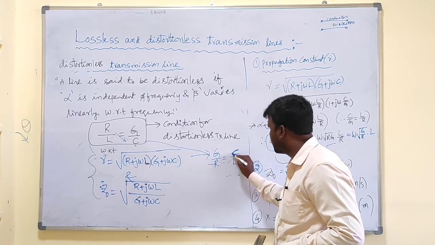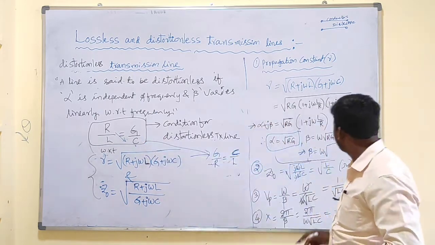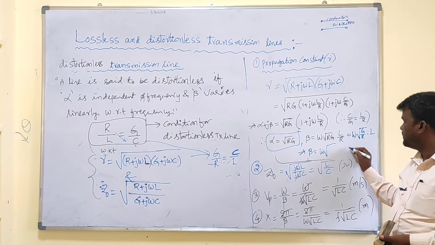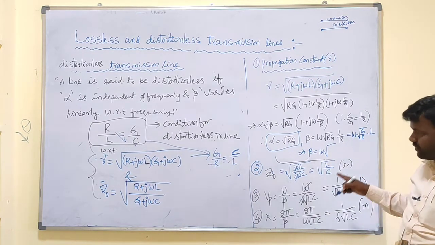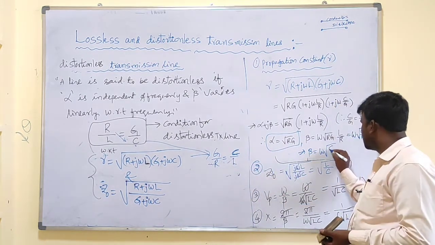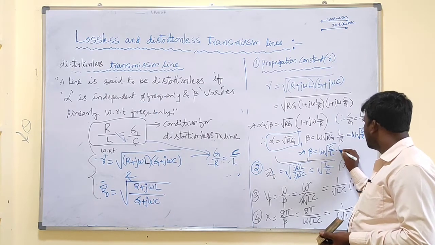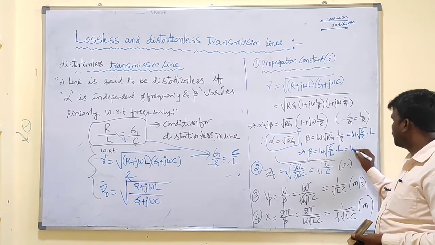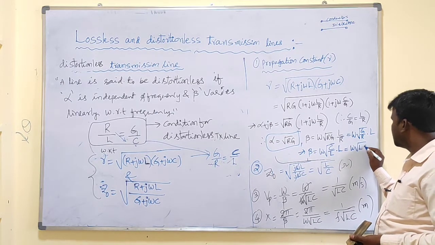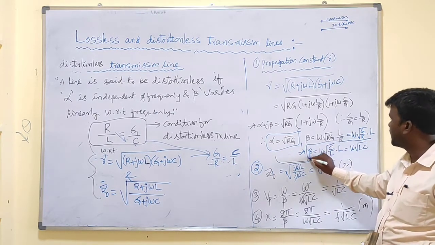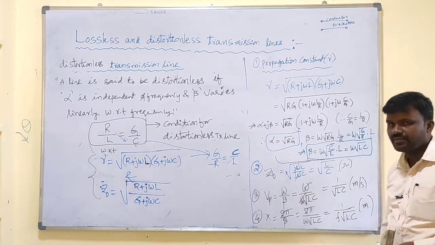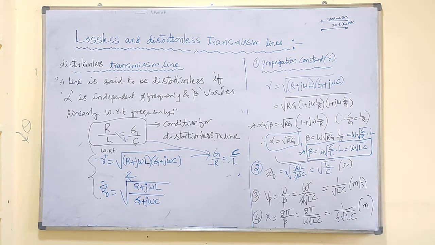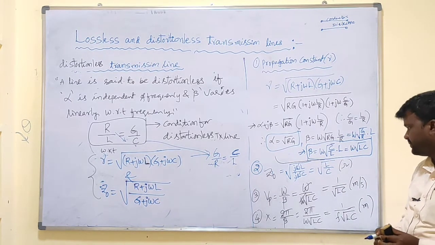From this equation, we require root G by R, which is nothing but root C by L into omega. So it is equal to omega root LC. Beta is omega root LC.